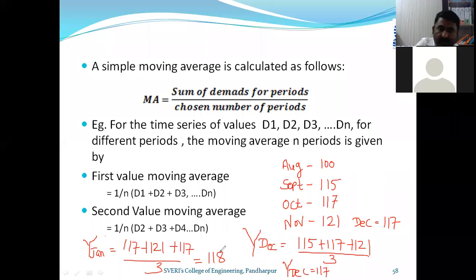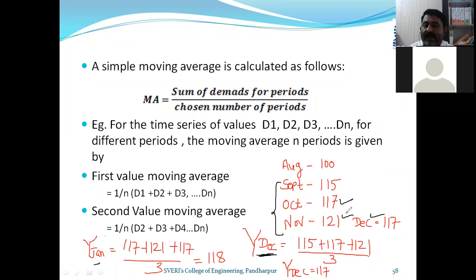So friends, try to understand the concept: what is the difference made here? When I consider the value for December, I have taken September, October, November, and when I consider the value for January, I am taking October, November, December.